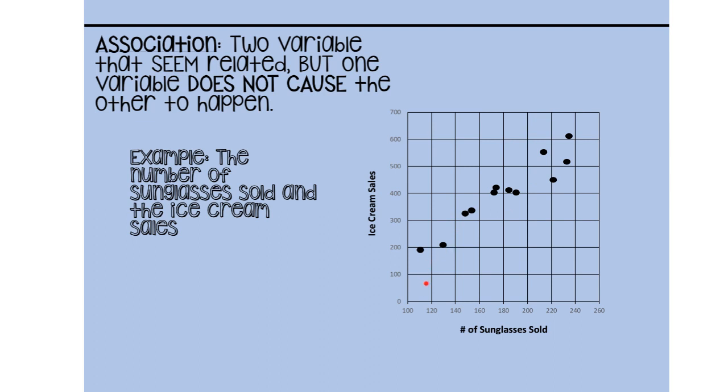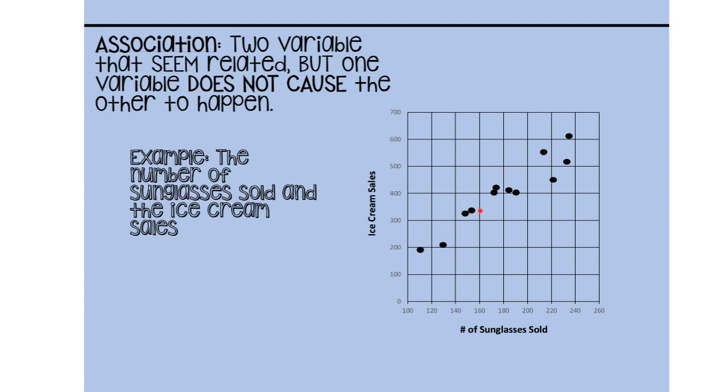So, what I notice here is, let's say at 130 sunglasses are sold, I also notice that there are a little over 200 ice creams sold. So if I keep following that pattern, when about 170 sunglasses are sold, about 400 ice creams have been sold.